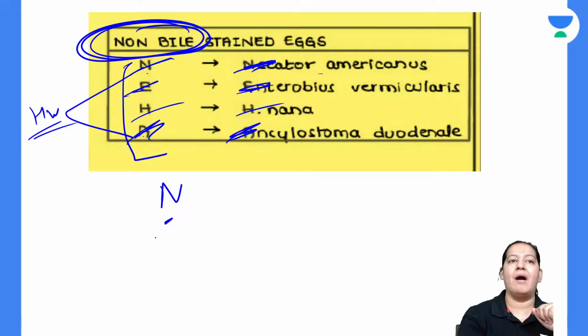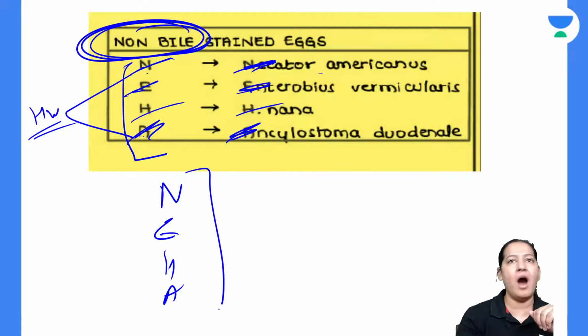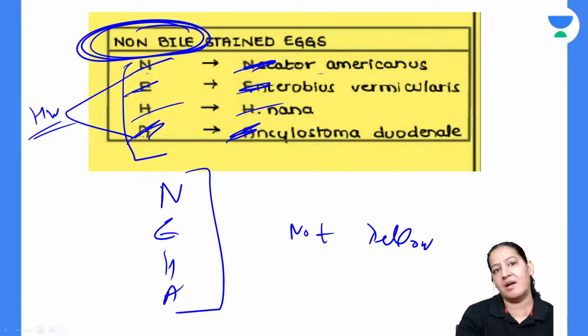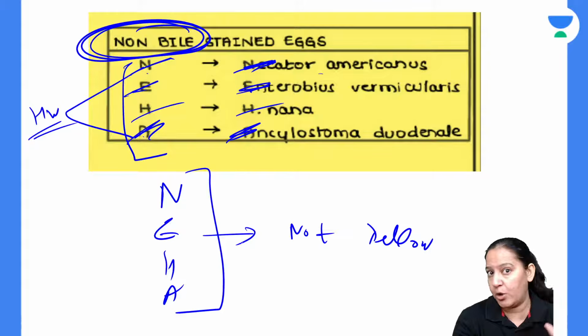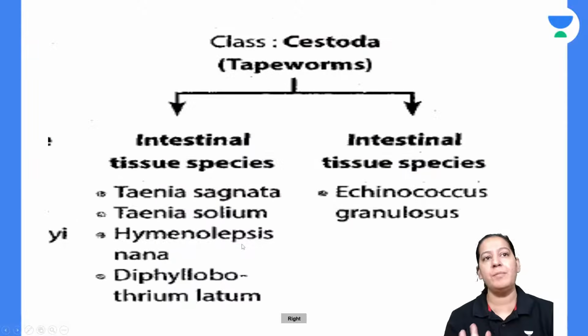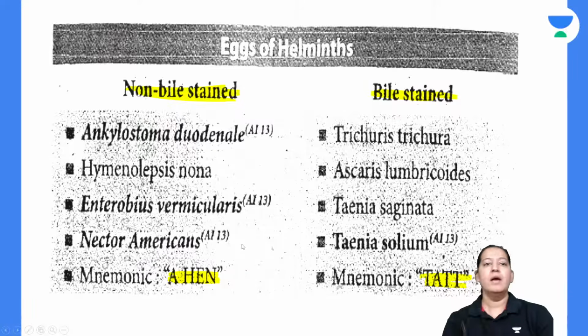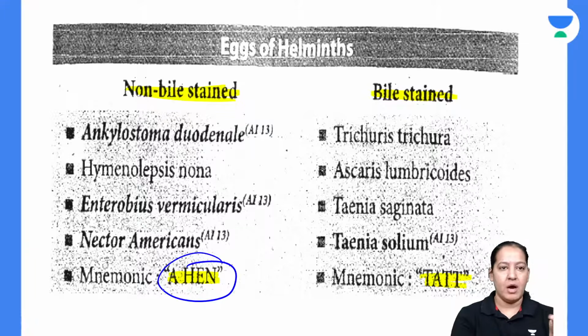So NEHA is non-bile stained. NEHA is not yellow. Not yellow means non-bile stained. Learn it like that: NEHA is not yellow. Give me a thumbs up. Either say NEHA or you say AHAN, whatever you learn. So that is non-bile stained, the same four.